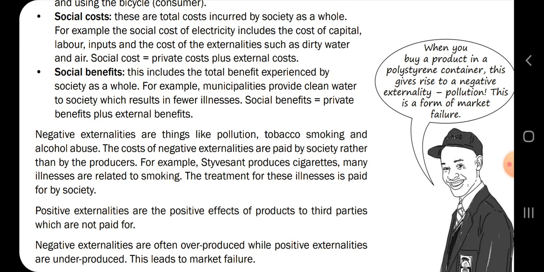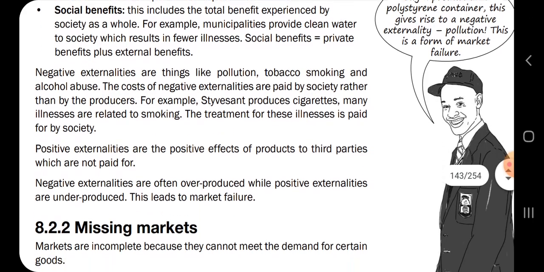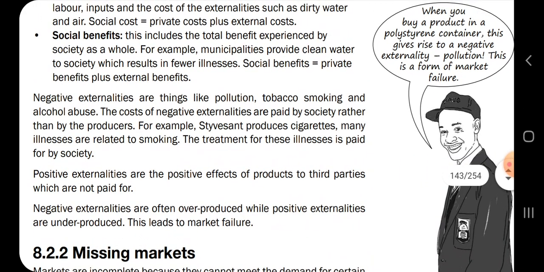And then, for example, Stuyvesant produces cigarettes. Many illnesses are related to smoking. So it's a form of negative externality. And then positive externalities are the positive effects of products to third parties which are not paid for. And the negative externalities are often overproduced, while positive externalities are underproduced. And this leads to market failure.